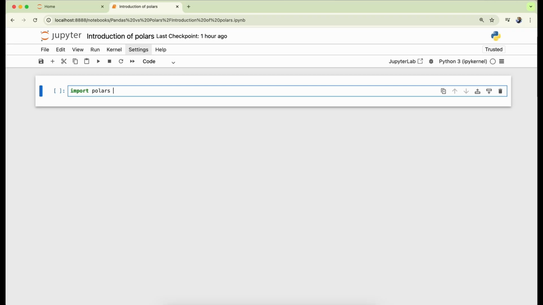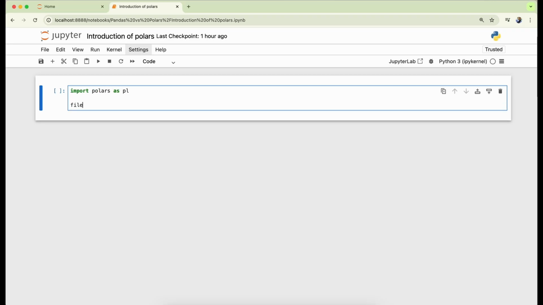Now, we need to import Polars as pl. We also need to find out the file path. This is the data which we want to show in the notebook. So we are using yellow taxi data. It's simple, openly available data, very common, which we can download from any of the websites. We have downloaded it from the Kaggle website. It has over 1 billion records and starts from 2010 to 2023. For the first use case, we are taking only 1 year of data, and only one file. As you can see in our file path variable, we have the 2022 yellow taxi January Parquet file.